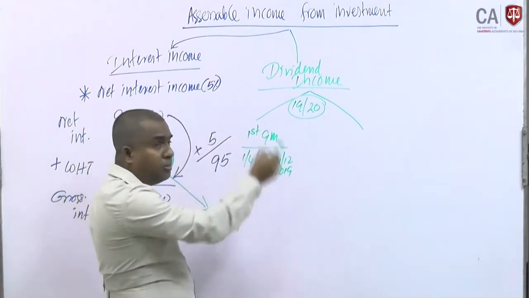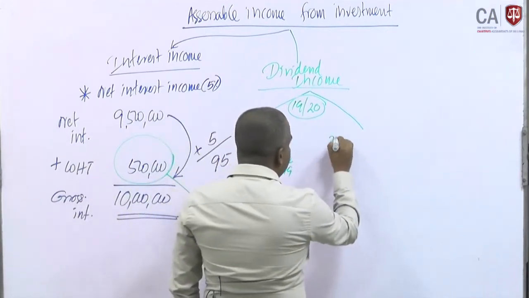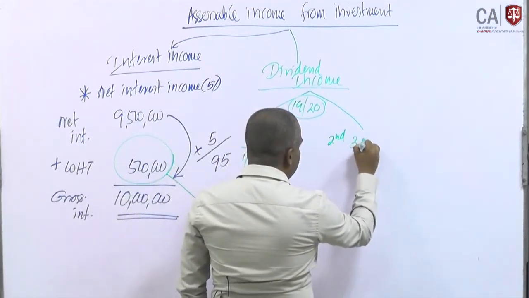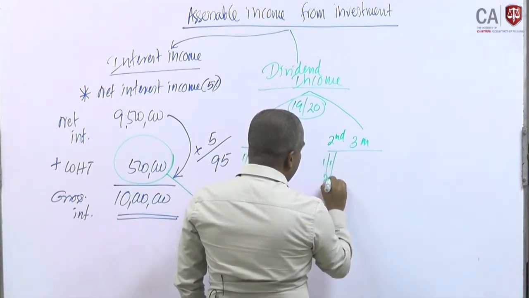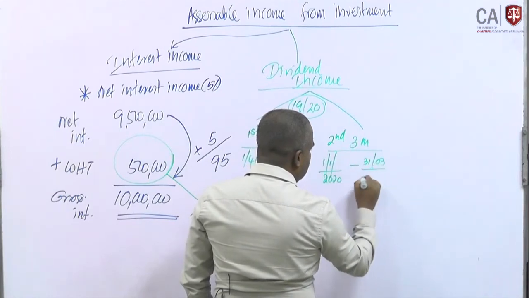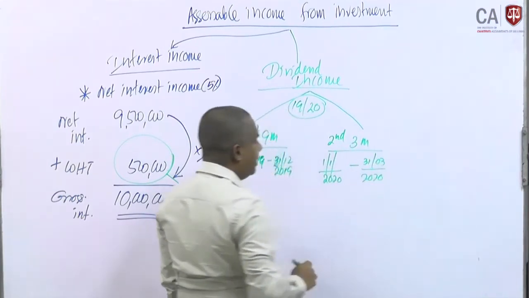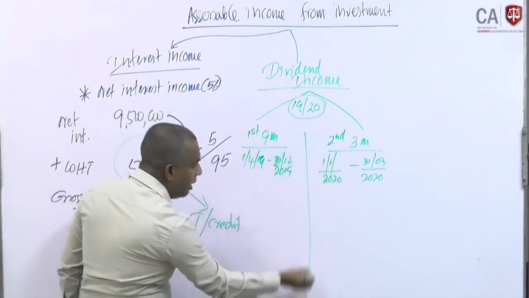Within the 9 months period we should consider separately. Then the second 3 months, that means 1st January 2020 to 31st March 2020, right. Likewise we should separately identify those periods.